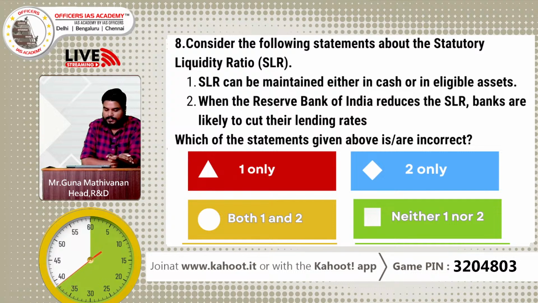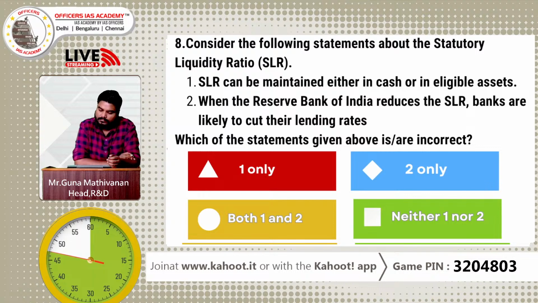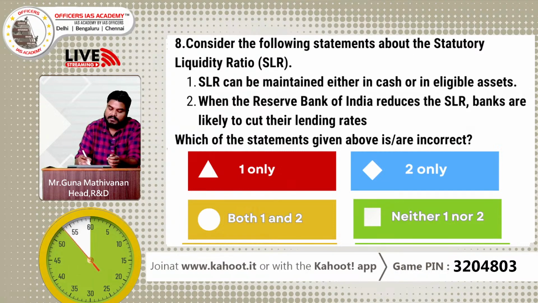Thirty more seconds. Remember, the question is regarding incorrect. Which of the statements above are incorrect? Incorrect with respect to SLR.